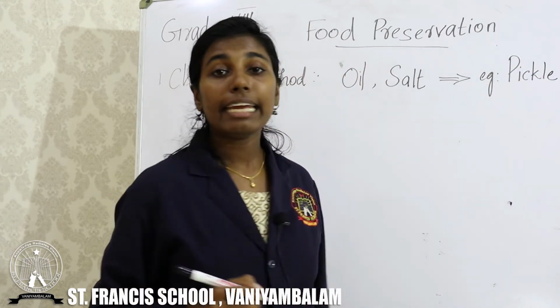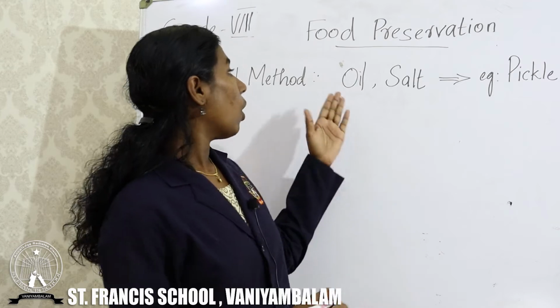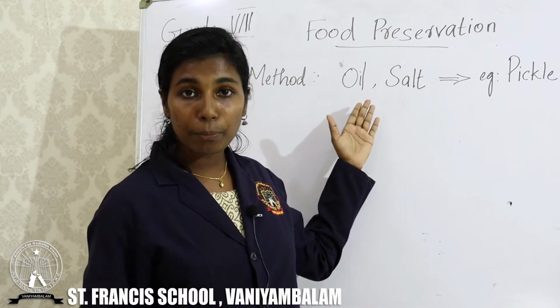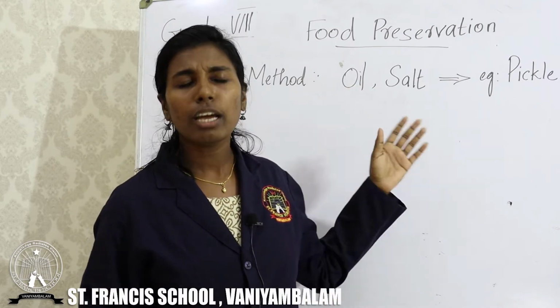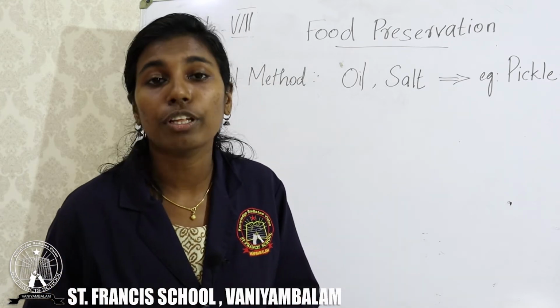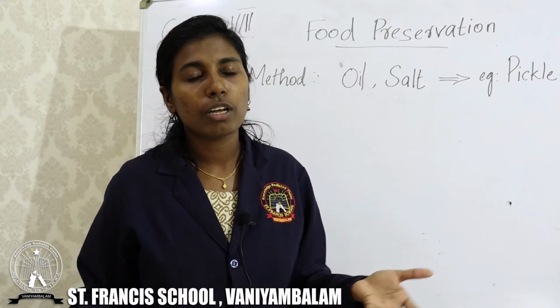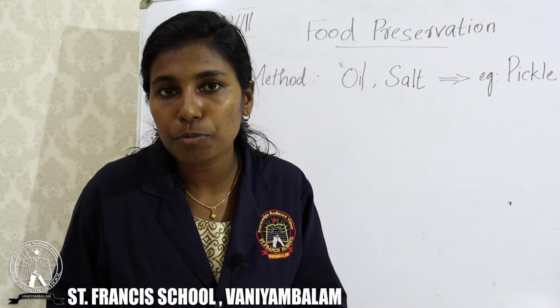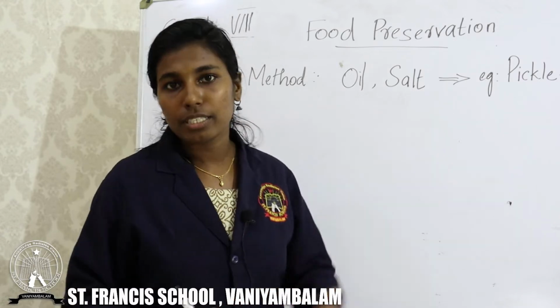Due to the presence of oil and salt, microorganisms cannot grow, or it is very difficult for the growth of microorganisms. So, they cannot produce any toxic substance. So, the food is preserved.